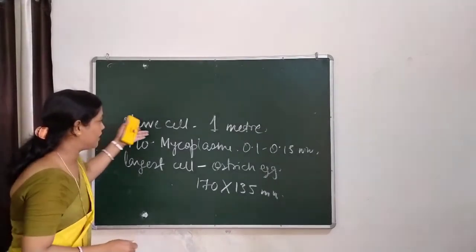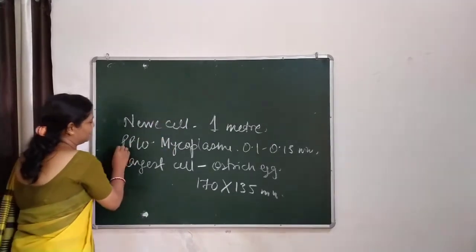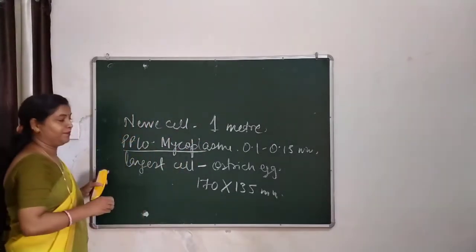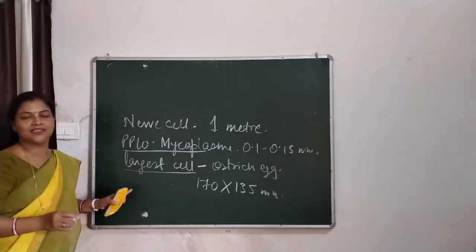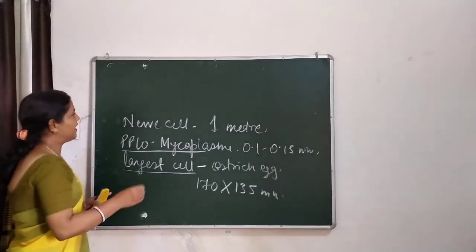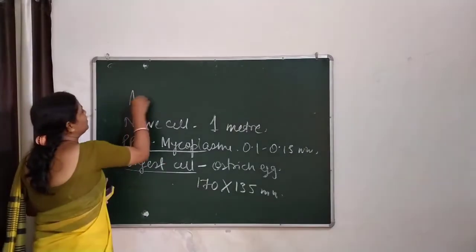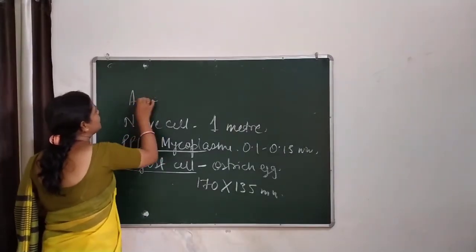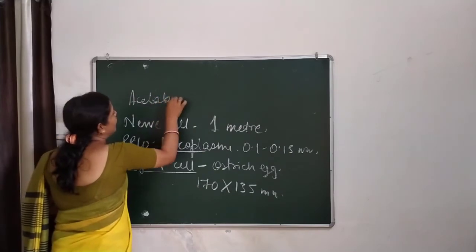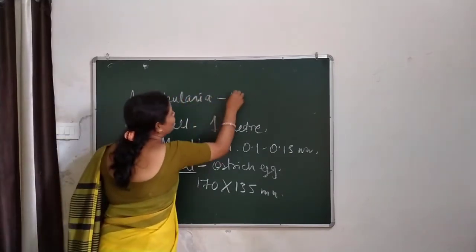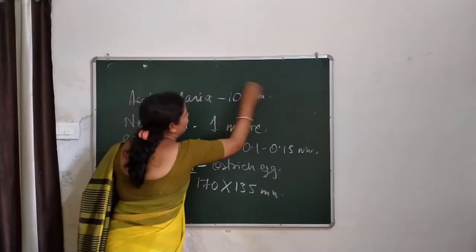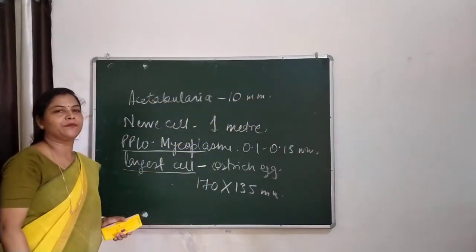We have talked about the longest cell, the smallest cell, and the largest cell. You know, there is an alga named Acetobularia, which is around 10 millimeter long.